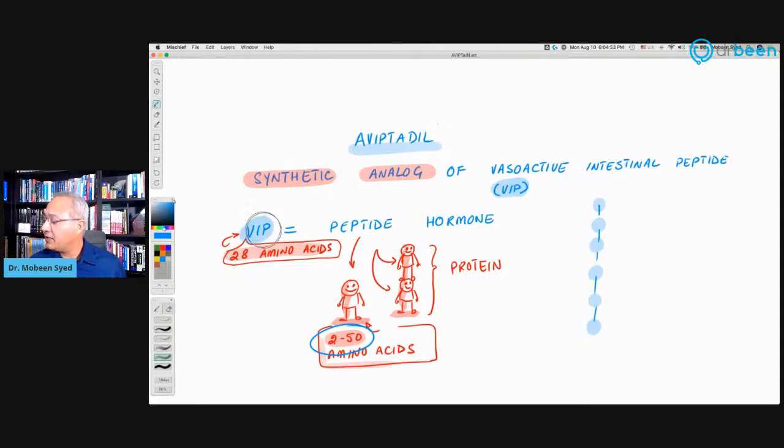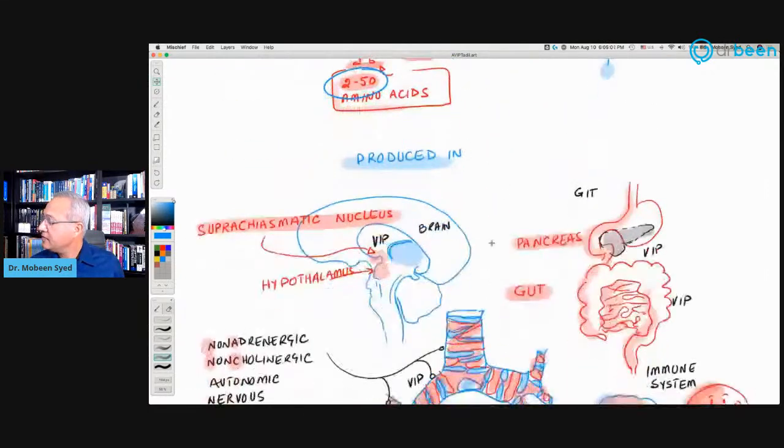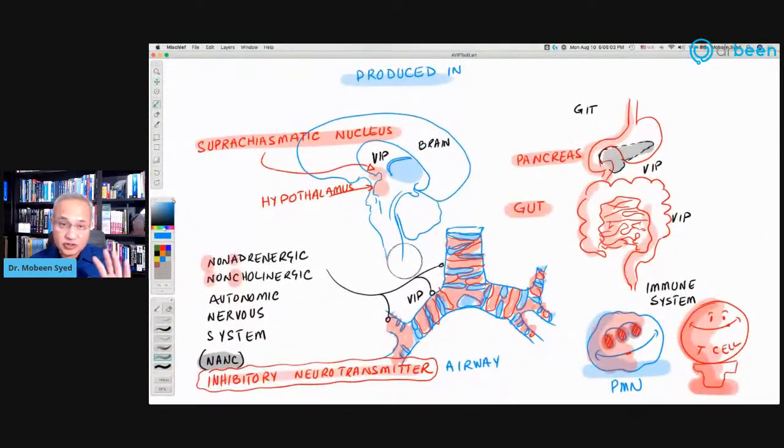Now, VIP, vasoactive intestinal peptide, is a peptide hormone. It is a protein hormone produced naturally in our body. Number one, in the hypothalamic suprachiasmatic nucleus. What does that mean? We have the hypothalamus in the middle of the brain, and right above that, the optic nerves from our eyes move backwards and then cross over.